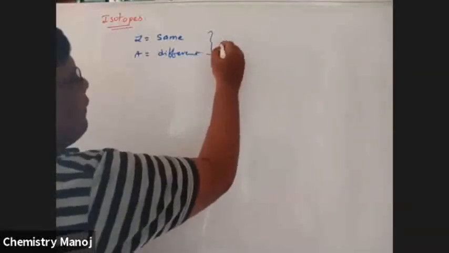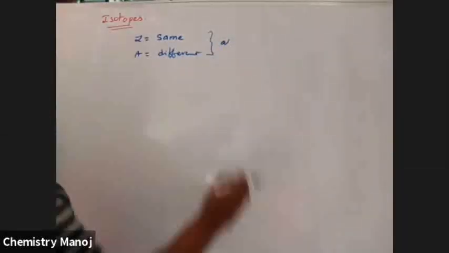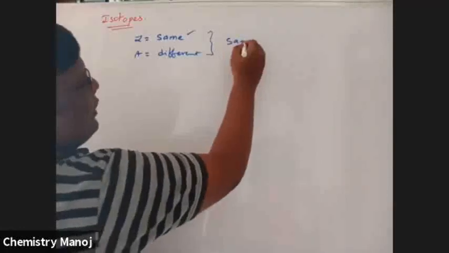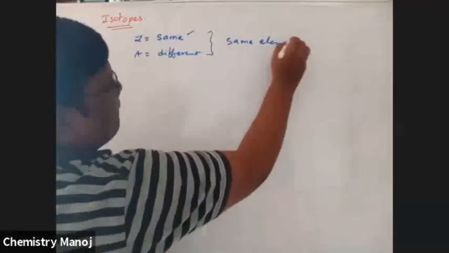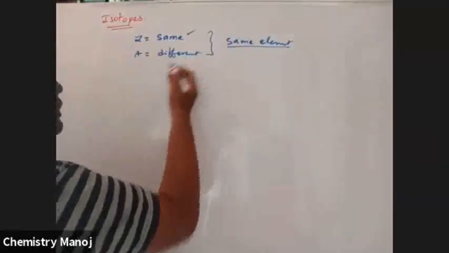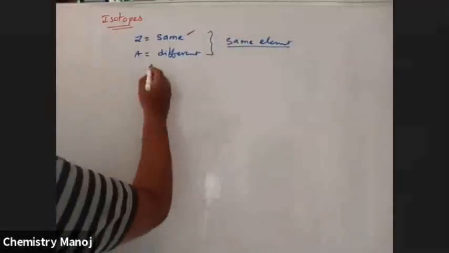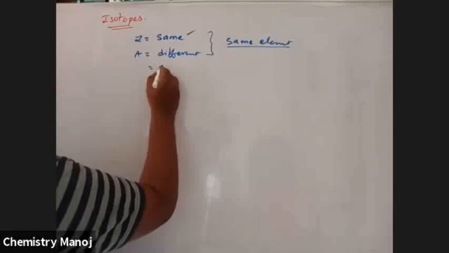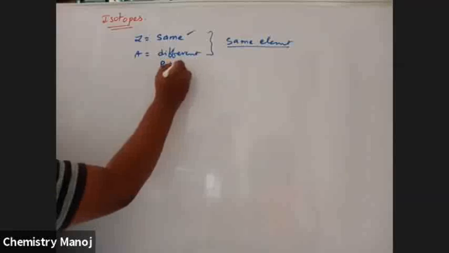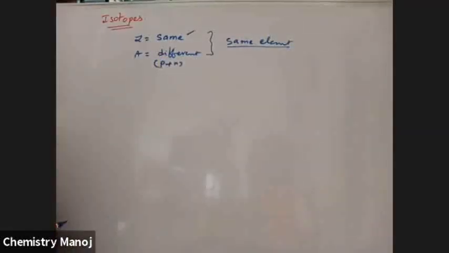For atoms of the same element, the atomic number is the same, so same element, but the mass number is different. Mass number A is protons plus neutrons, and that is different.